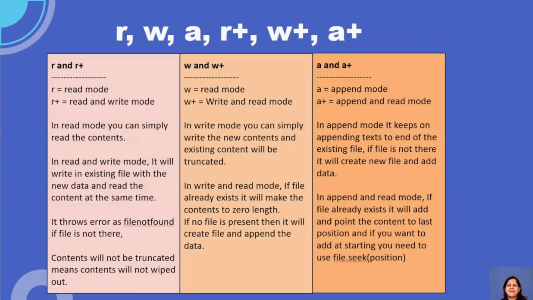Then I have made some comparisons between r and r+, w and w+, a and a+. So what is r and r+, guys? r is nothing but read mode. r+ is read and write mode. In read mode, you can simply read the content, like I already said. But in read and write mode, it will write to the existing file with the new data and read the content at the same time. You don't have to do two things separately. Both happen at the same time.